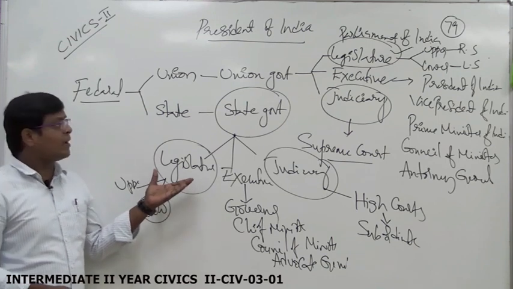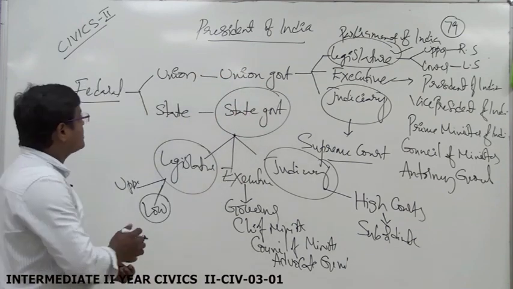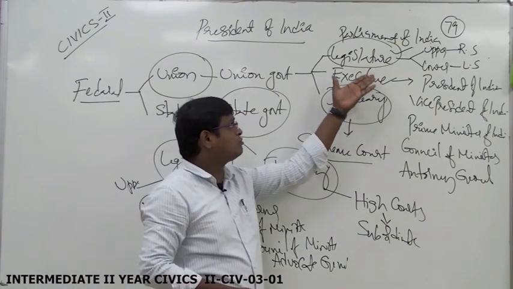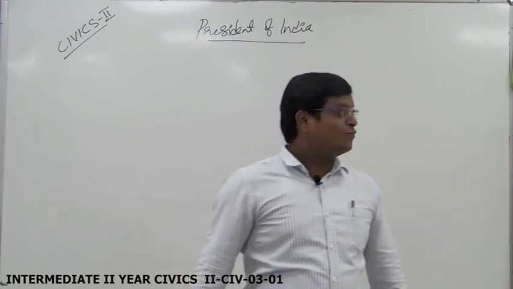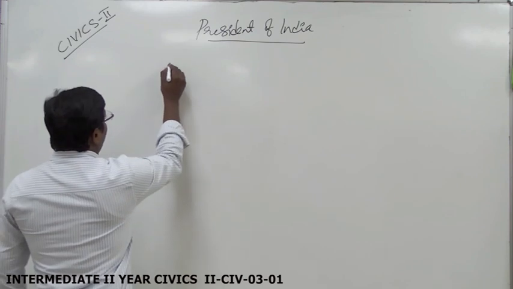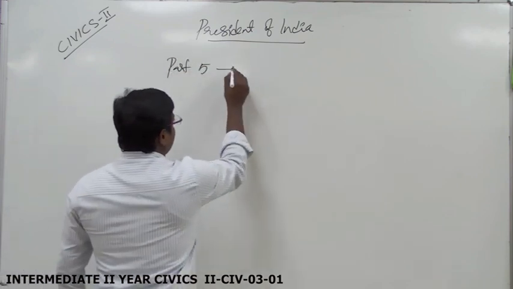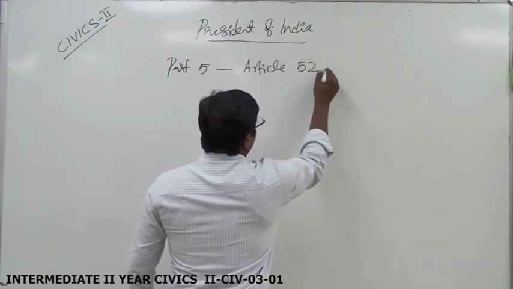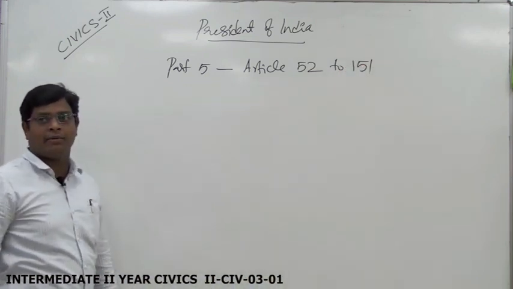Okay, that's why, before starting the President of India, we have to understand the union government: the executive, legislature, and judiciary. Now we have to understand the union government in Part 5 of the Indian Constitution. Part 5, from Article 52 to 151, deals with the union government.